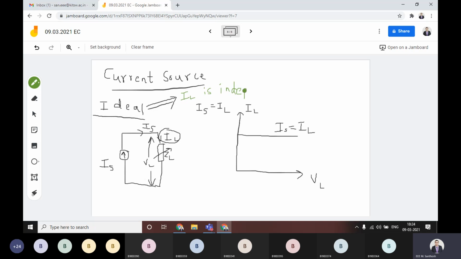That means there is no dependency on the load voltage. For that reason you will get IS equal to IL. There is no dependency between these two. For that you can directly have the example.